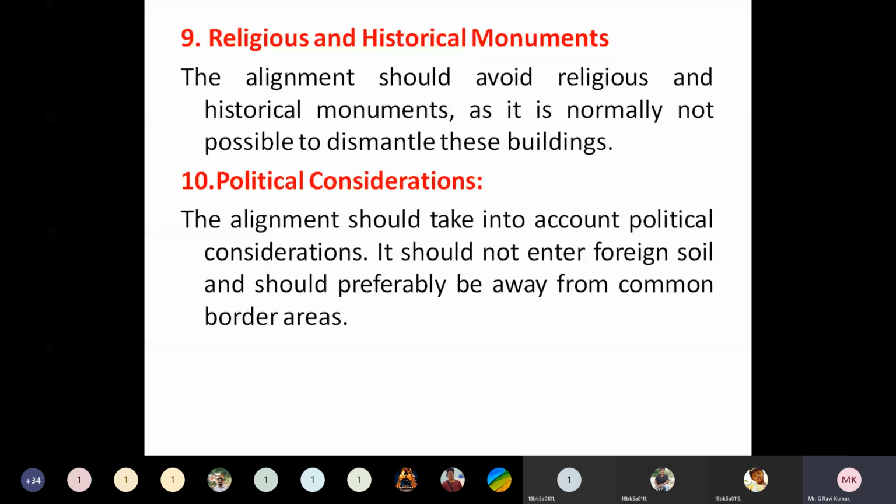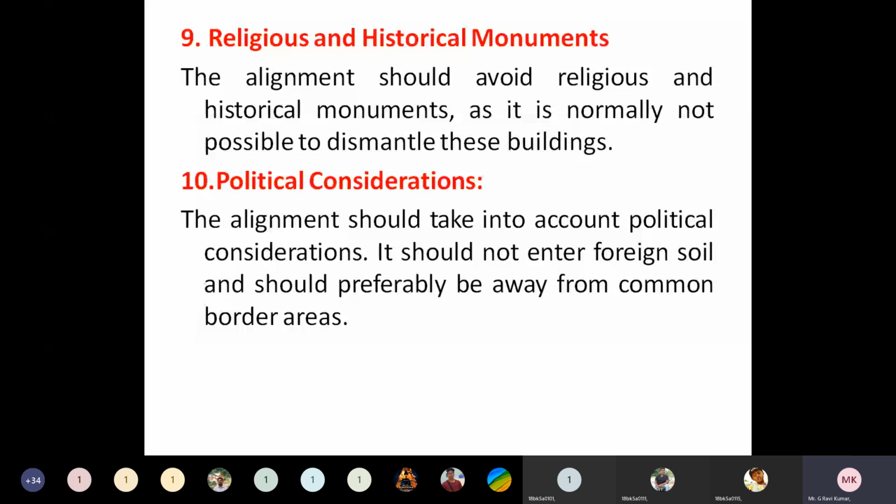And the next one is the political consideration. Politically also some problems may be there while selecting a route for a railway alignment. The alignment should take into account political considerations. It should not enter foreign soil and should preferably be away from the common border areas.